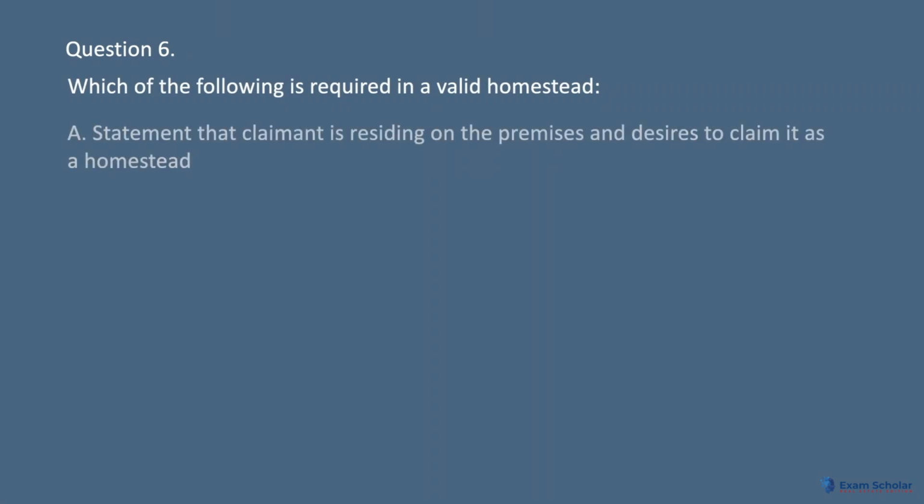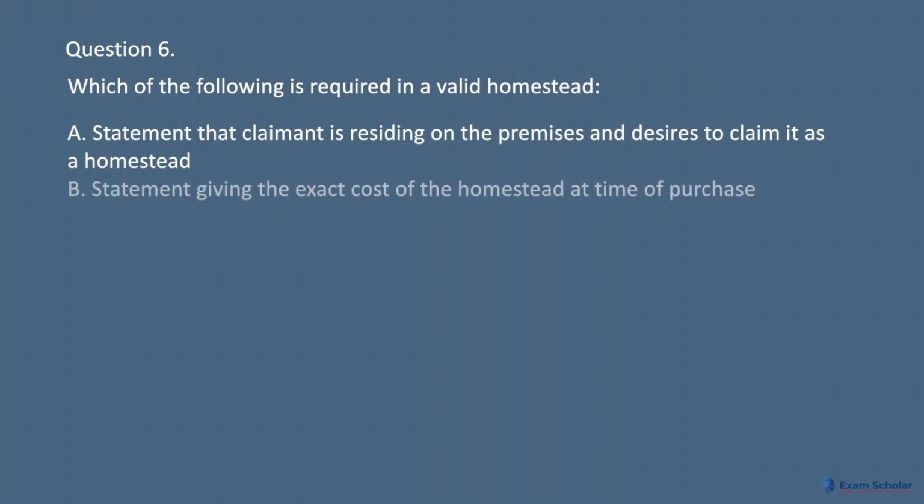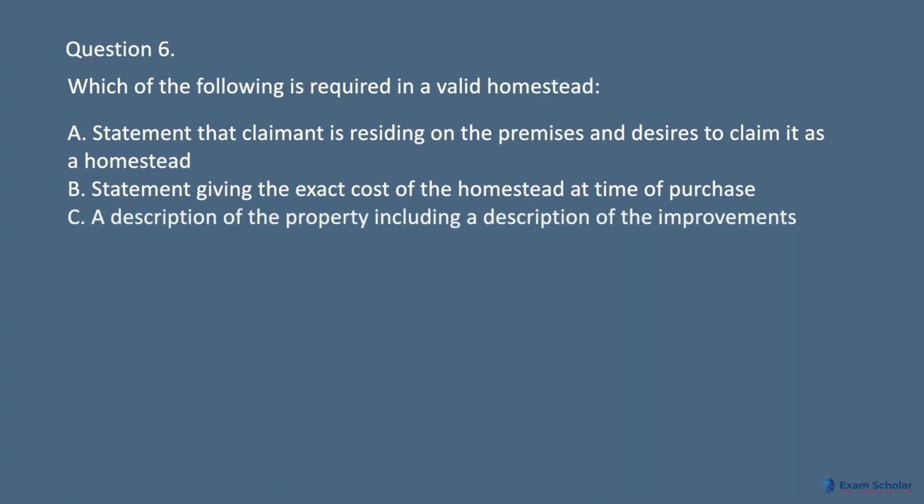Question 6. Which of the following is required in a valid homestead? A. Statement that claimant is residing on the premises and desires to claim it as a homestead. B. Statement giving the exact cost of the homestead at time of purchase. C. A description of the property including a description of the improvements.